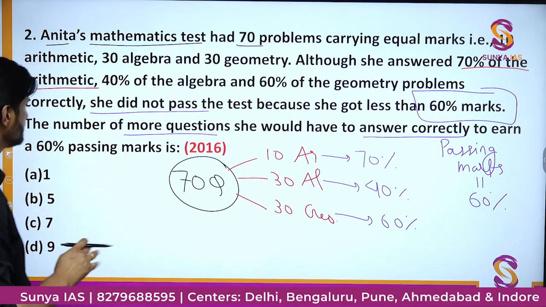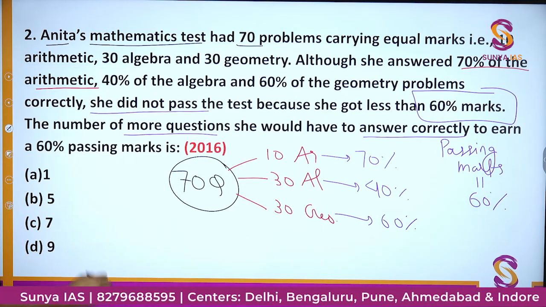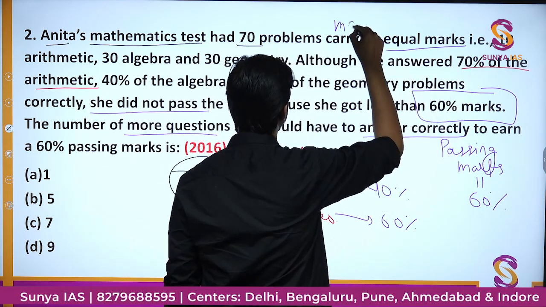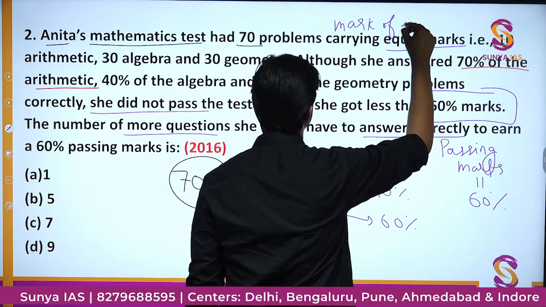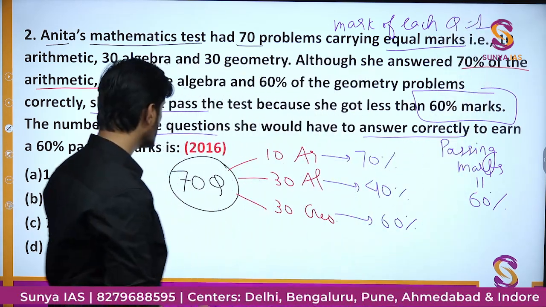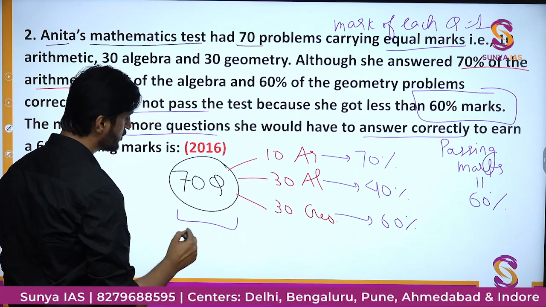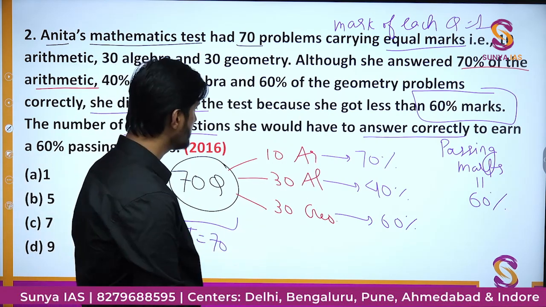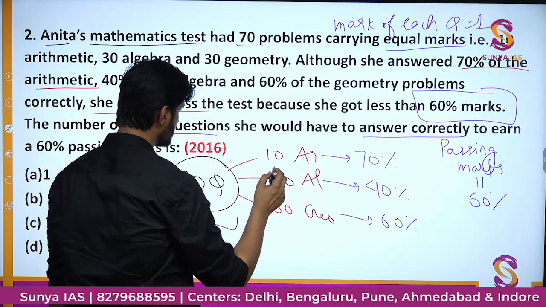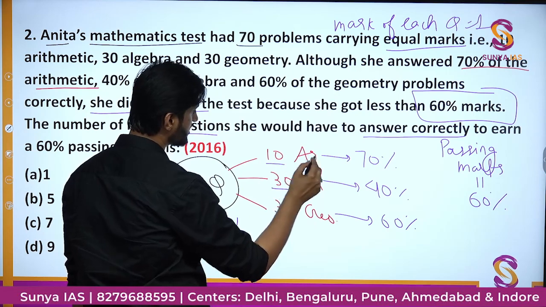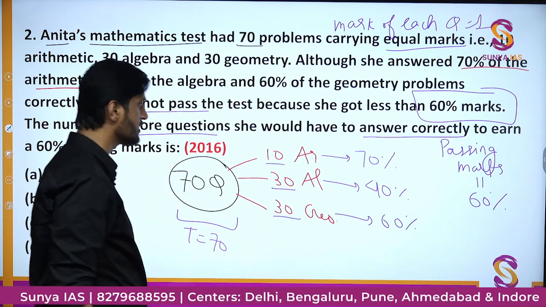So let us assume that since all of them are carrying equal marks, the marks of each question is 1. This is what I am assuming. So the total marks are going to be how much? 70. Out of it, algebra has 30 marks, arithmetic has 10 marks, and geometry has 30 marks.